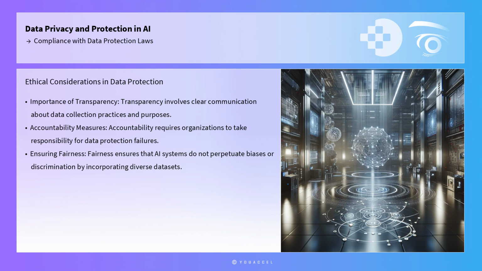In addition to regulatory frameworks, ethical considerations play a significant role in data protection. The AI ethics principles advocated by organizations like the IEEE and the European Commission stress the importance of transparency, accountability, and fairness in AI systems. Transparency involves clear communication about data collection practices and purposes, while accountability requires organizations to take responsibility for data protection failures. Fairness ensures that AI systems do not perpetuate biases or discrimination, which can be achieved by incorporating diverse datasets and regularly evaluating AI models for bias.